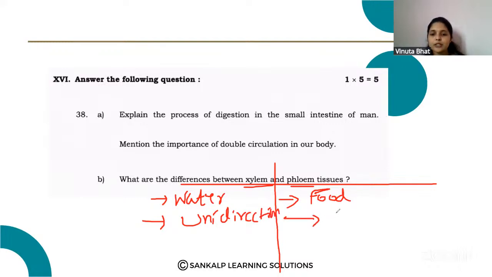And the phloem tissues transport the food in multiple directions. The food is synthesized in the leaves and transported to different parts of the plant body.